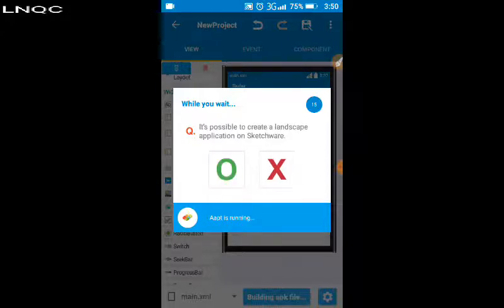Let's install. Okay, let's try to open the app.